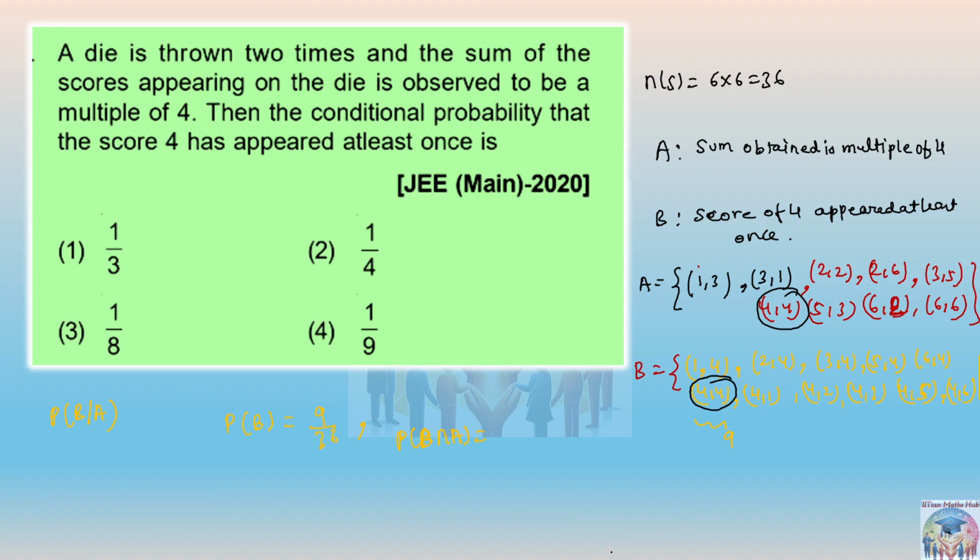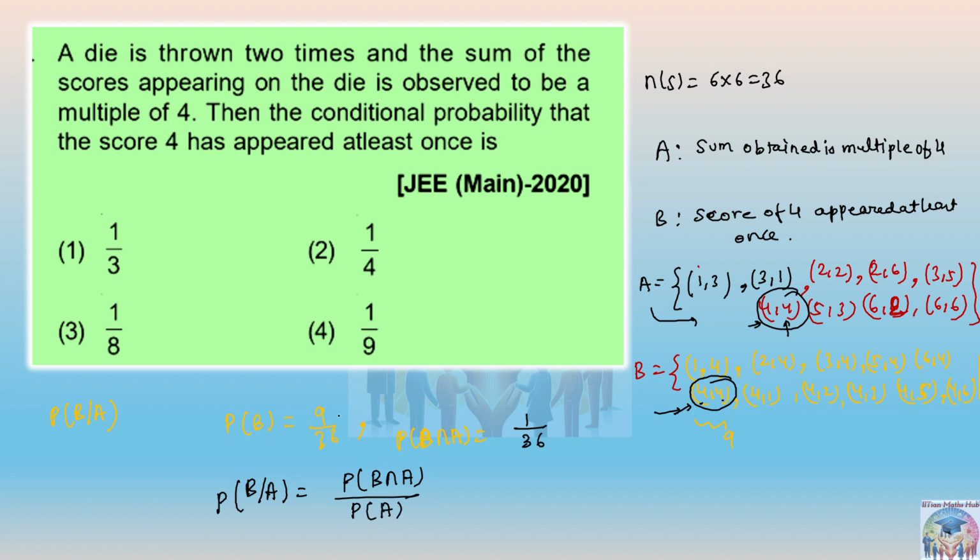That is the only possible number, because at least one 4 should also appear. According to A, this is the possibility. According to B, everything is a possibility, but the sum should also be a multiple of 4. So 4 comma 4. That's why only one possibility is there. So one possibility means 1 by 36. Therefore, the probability of B by A will be equal to probability of B intersection A upon probability of A.